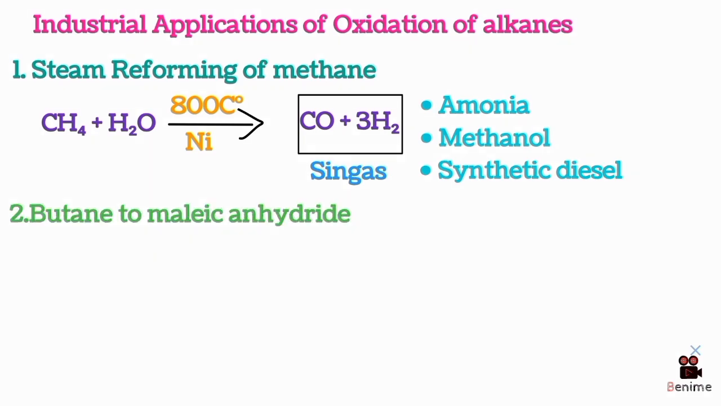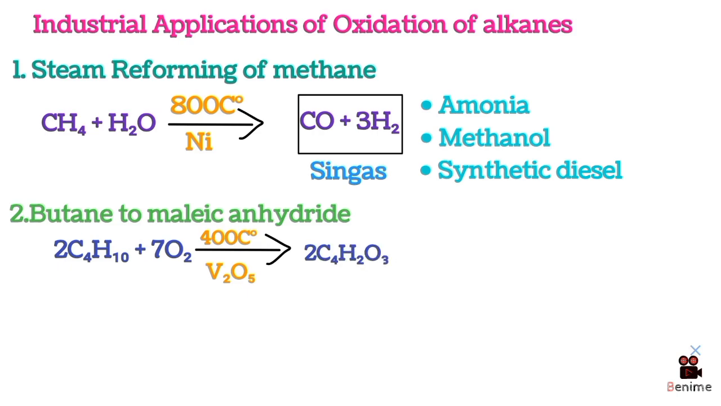Second, butane to maleic anhydride. 2C4H10 plus 7O2 over a vanadium pentoxide catalyst at 400 degrees gives maleic anhydride plus water. Butane is cheap. Maleic anhydride is used in polyester resins and plastics. The vanadium catalyst holds the oxidation exactly at this point. Without it, butane just burns to CO2 completely.